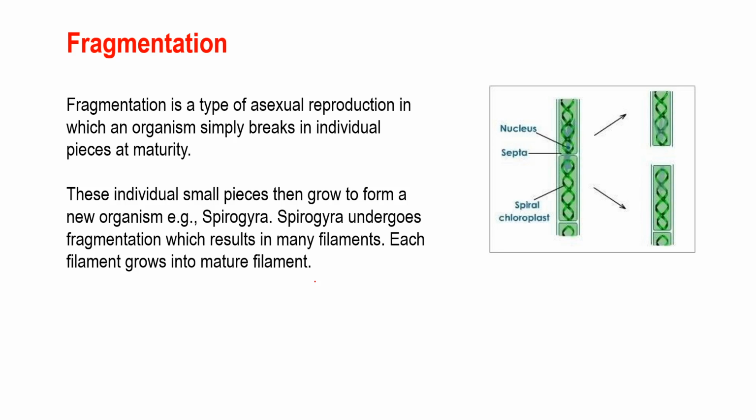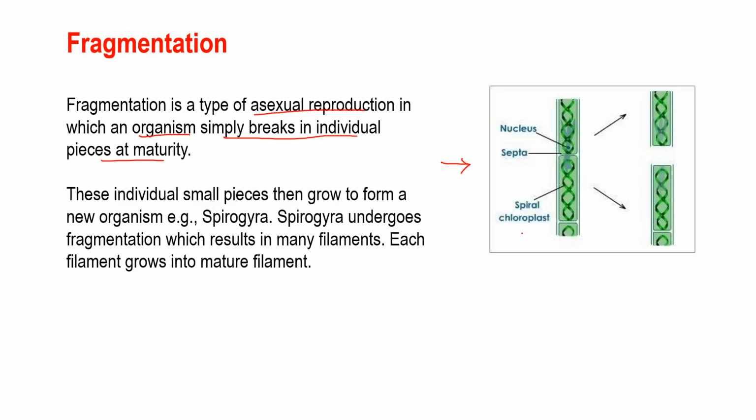Okay. So students, fragmentation is an asexual reproduction in which an organism simply breaks into individual pieces at maturity. Okay, as you see in the picture, this is the picture of Spirogyra, which is an algae. Here, the body of the organism breaks into individual pieces when it attains its maturity. The best known example of fragmentation is found in Spirogyra.